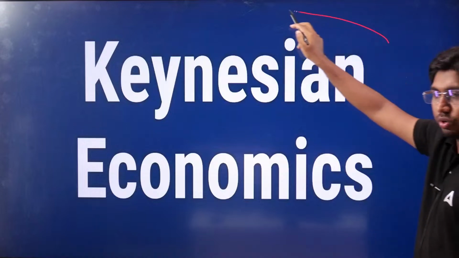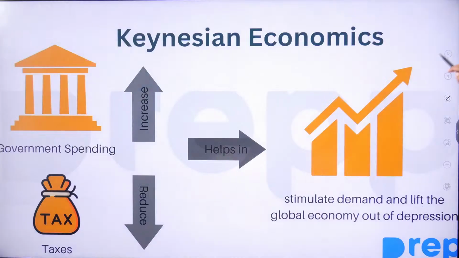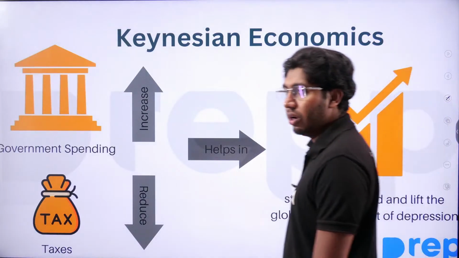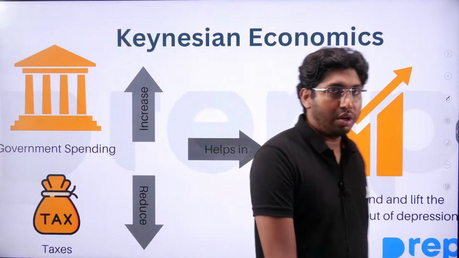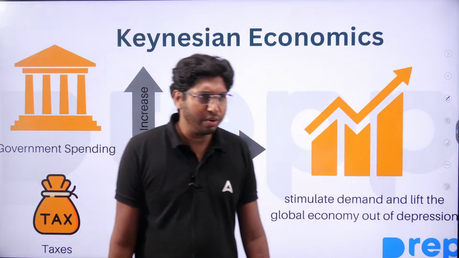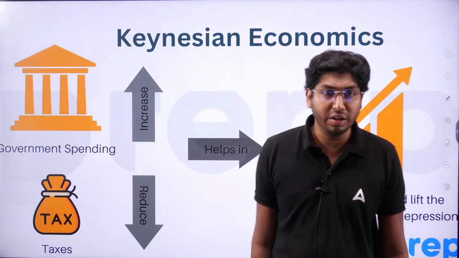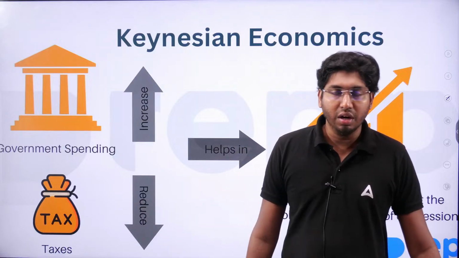Then we are moving on to Keynesian economics. John Maynard Keynes is behind Keynesian economics. During the 1930s, or I think 1928 or 1929, the Wall Street crash, the world faced an economic crisis.